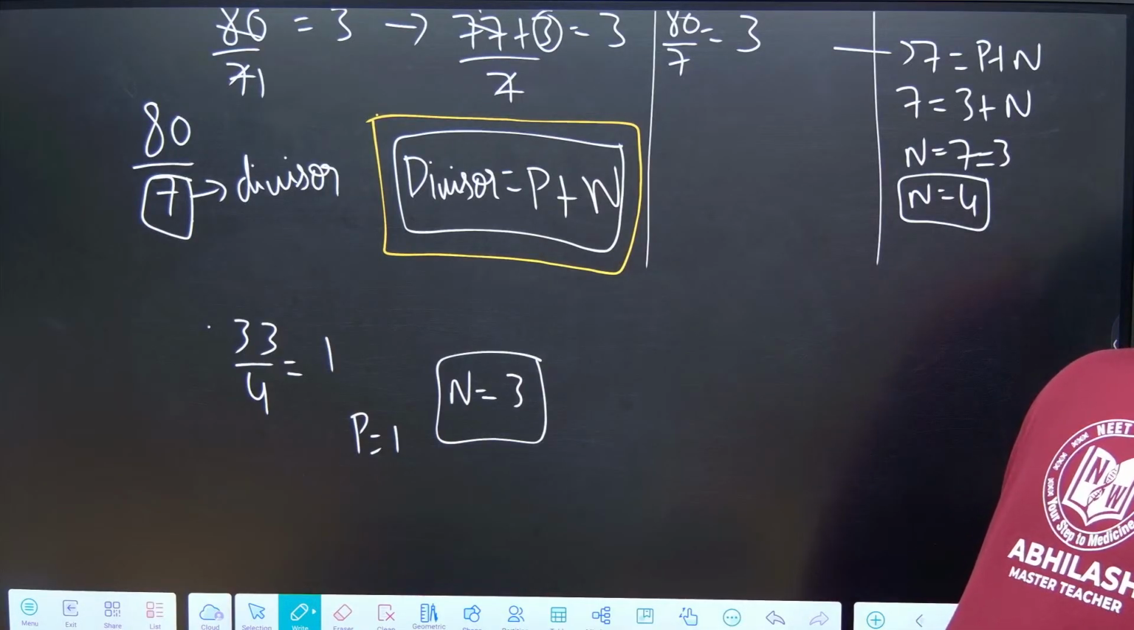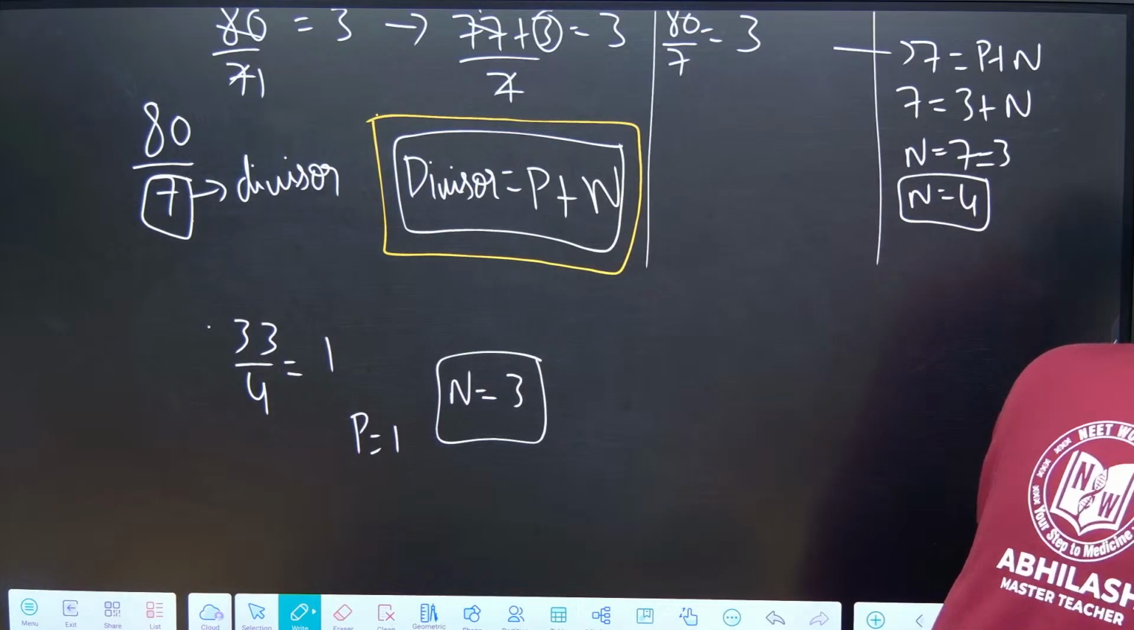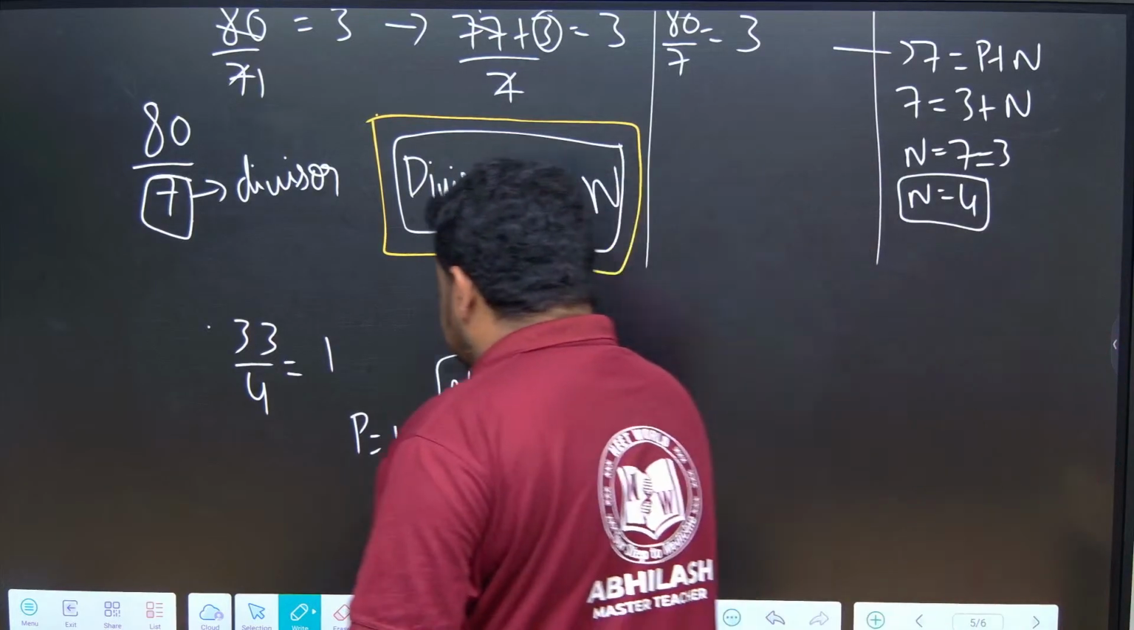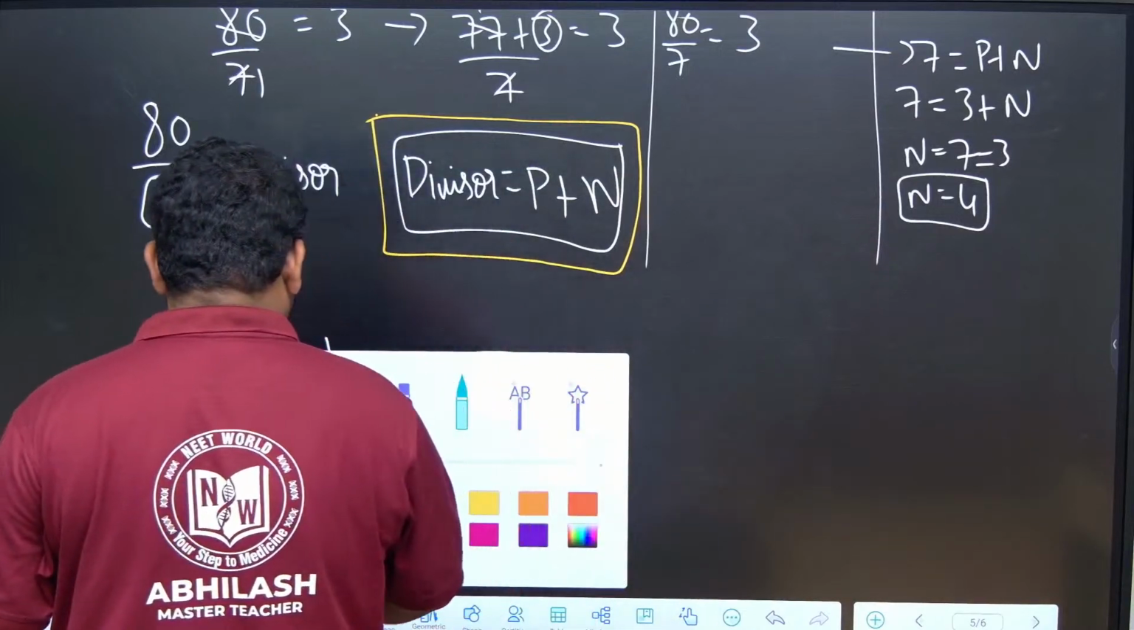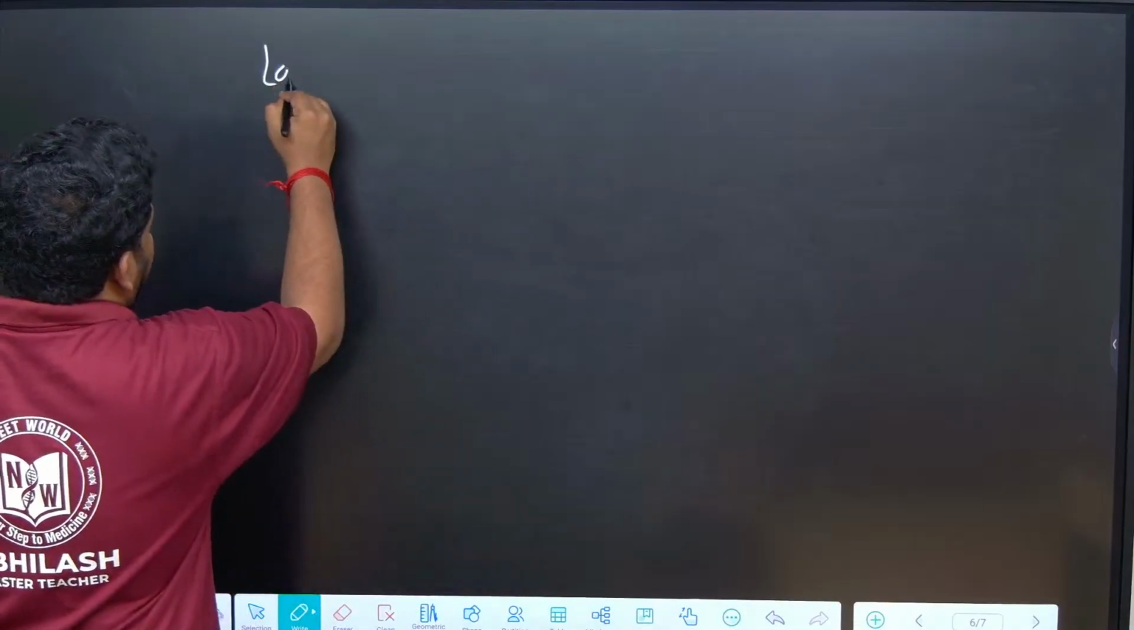Now, based on the remainder theorem, there is one important thing that is called Fermat's theorem. But before going to Fermat's theorem, I want to teach you the law of exponents, which you must already be knowing, but I would like to explain again. Law of exponents.